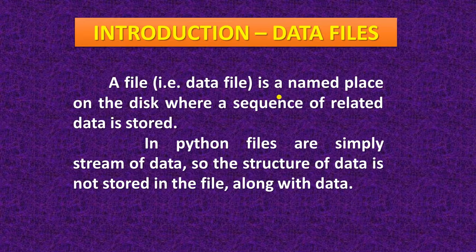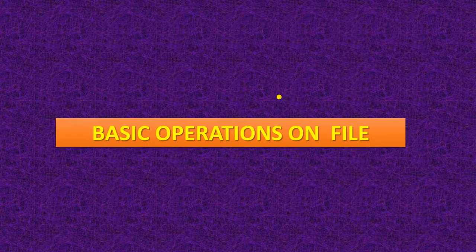So what is a data file? A file is a named place on the disk where a sequence of related data is stored. In Python, files are simply a stream of data, so the structure of data is not stored in the file along with the data. As you know, in files, whatever we are storing, we store the data as a stream of bytes. So it will store the data in the form of bytes.